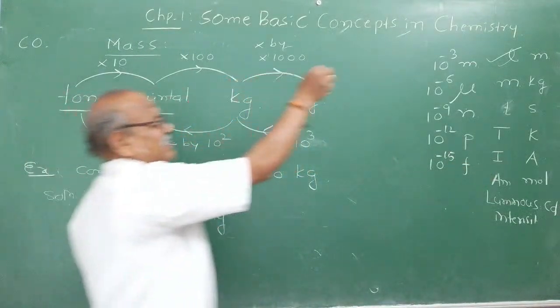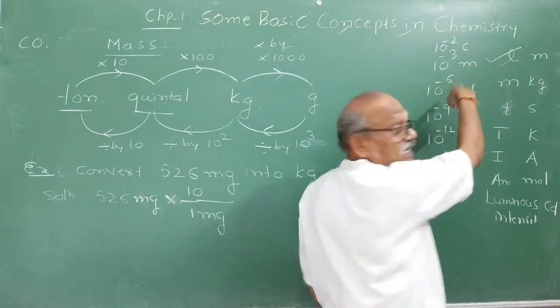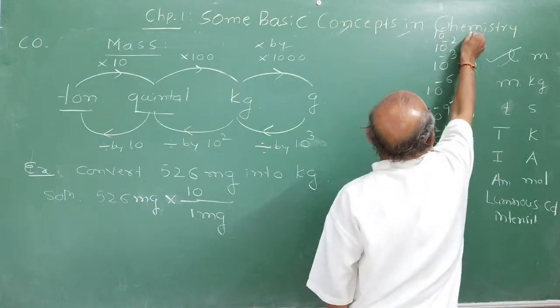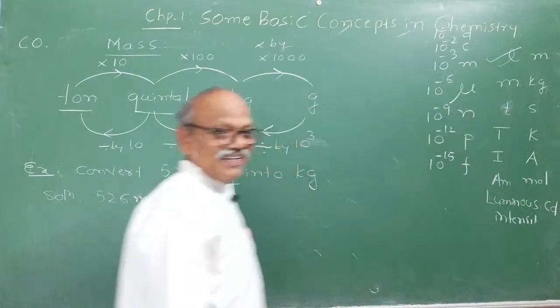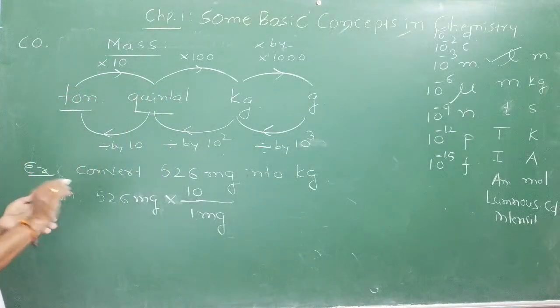Centi means 10 raised to minus 2, centimeter. Then deci, 10 raised to minus 1, decimeter. Please see, 526 milligram.